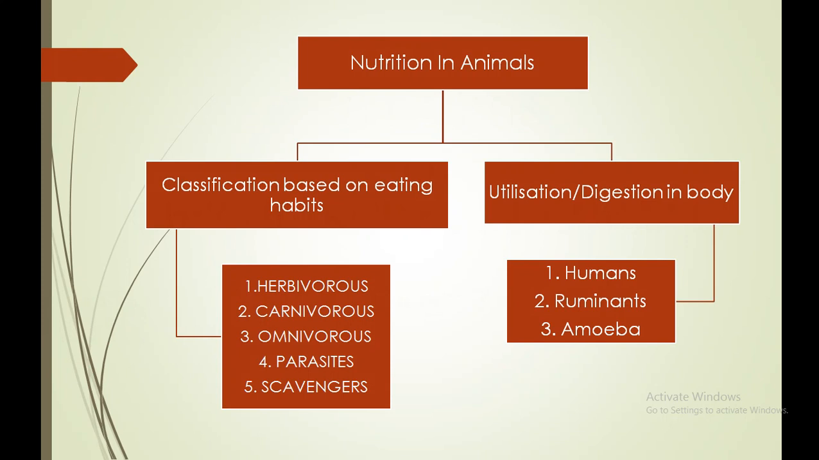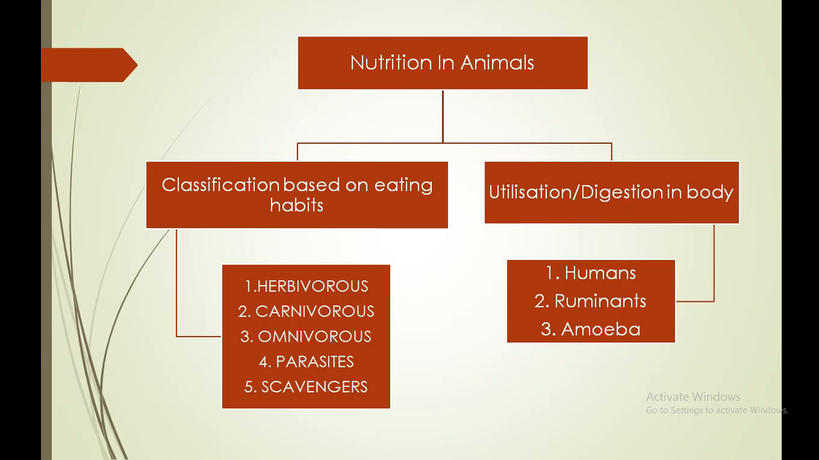In this chapter, we are going to understand nutrition in animals, which is further categorized into two types: classification based on eating habits, and utilization, or should I say digestion, in the body. In the sixth standard, first chapter, we understood classification based on eating habits, which is categorized according to their food habits. The first one is herbivorous. Herbivorous consume plants and their products. That's why they are known as herbivorous. Examples are very easy: deer, rabbit, goat, sheep, cow, etc.